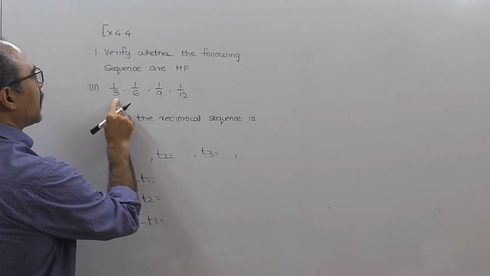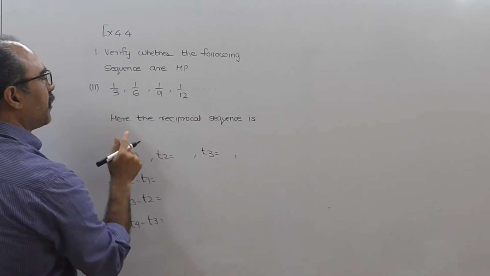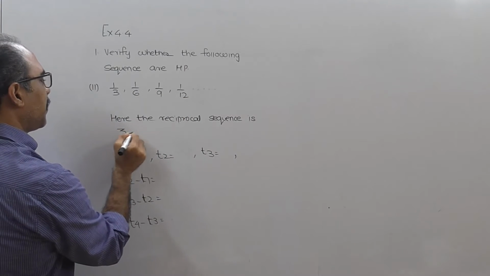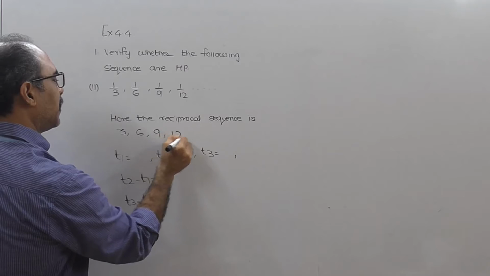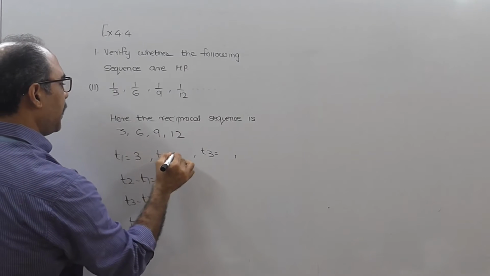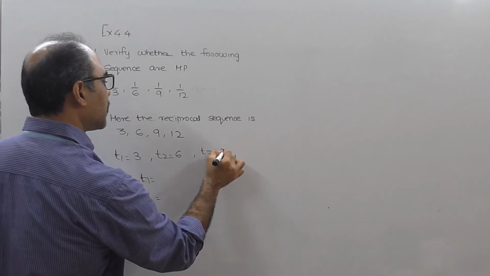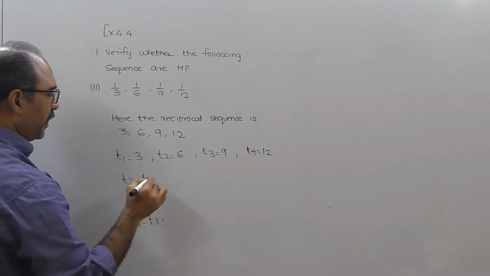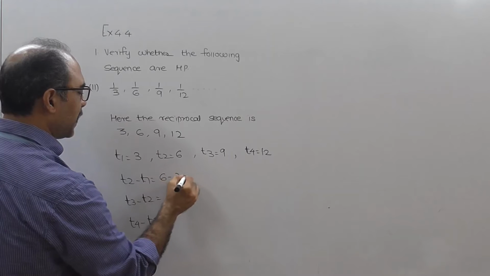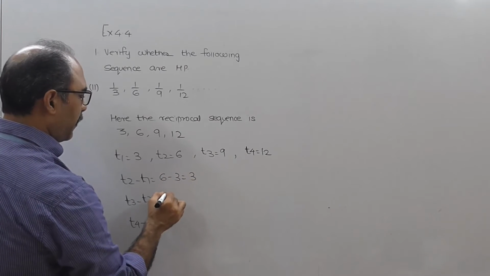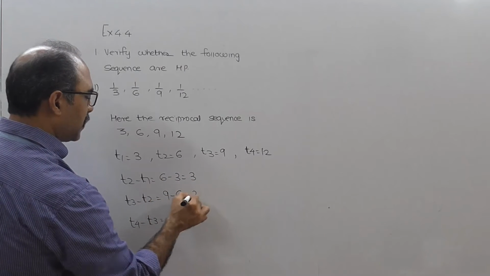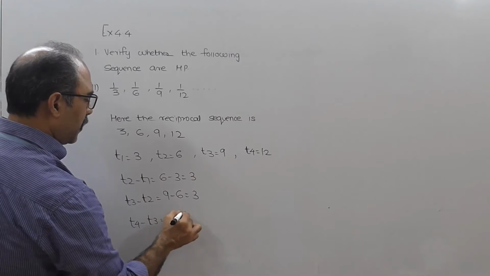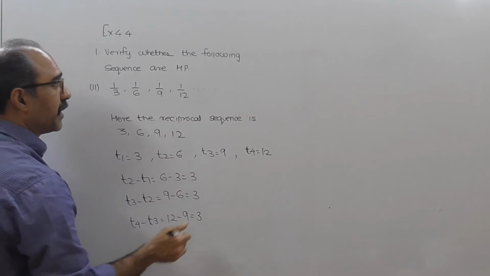Now the sequence is 1 upon 3, 1 upon 6, 1 upon 9, 1 upon 12. The reciprocal sequence will be 3, 6, 9, 12. So T1 is 3, T2 is 6, T3 is 9, T4 equal to 12. If you do T2 minus T1, you get 6 minus 3, that is equal to 3. Followed by 9 minus 6, that is also equal to 3. And 12 minus 9, that is also equal to 3.